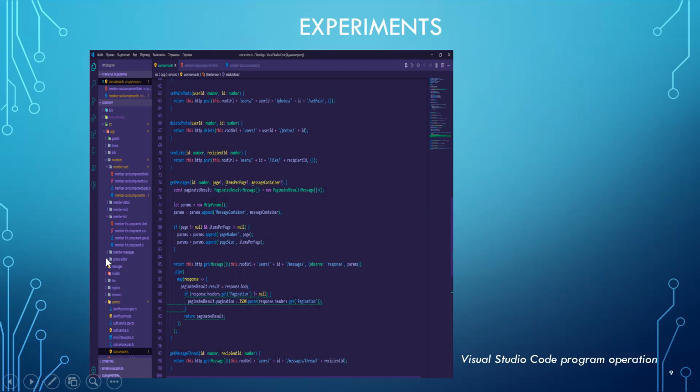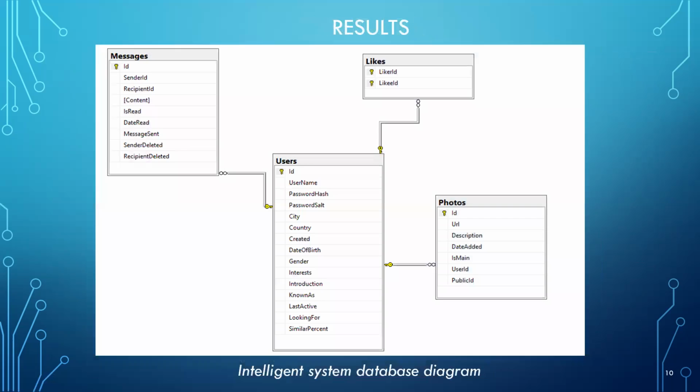All data of the intelligent system is stored in tables in a relational database, and all available information is linked to each other using relationships. A diagram of the current database is shown on this slide. First of all, let's explain the key tables of the database. They include users, messages, likes, and photos.